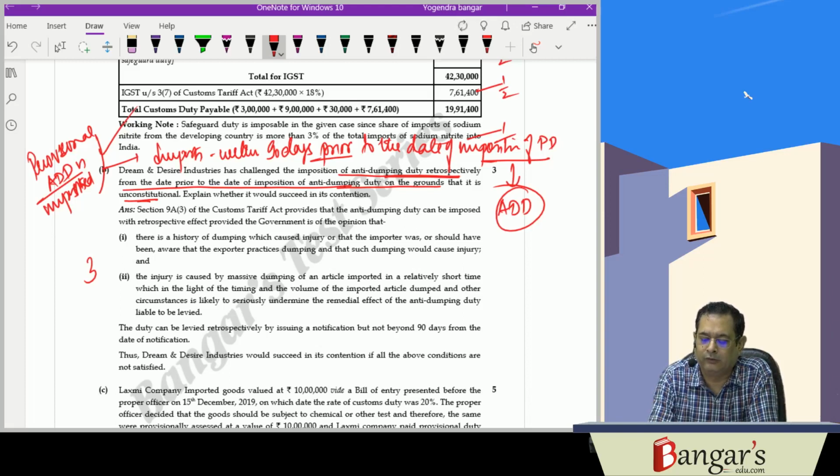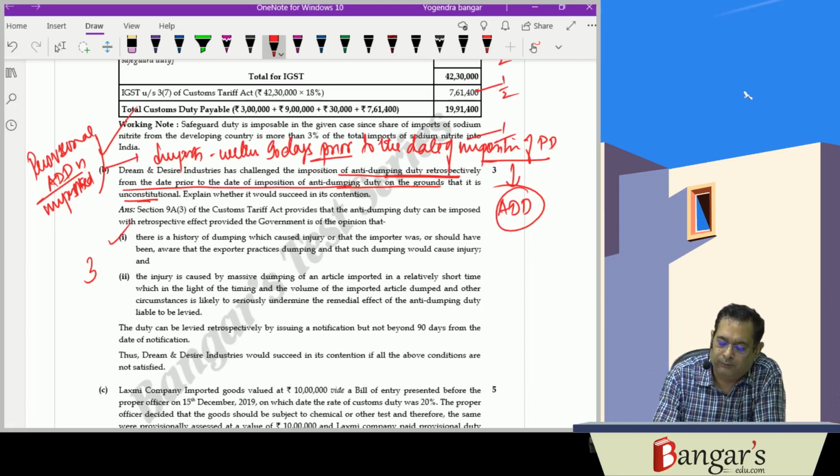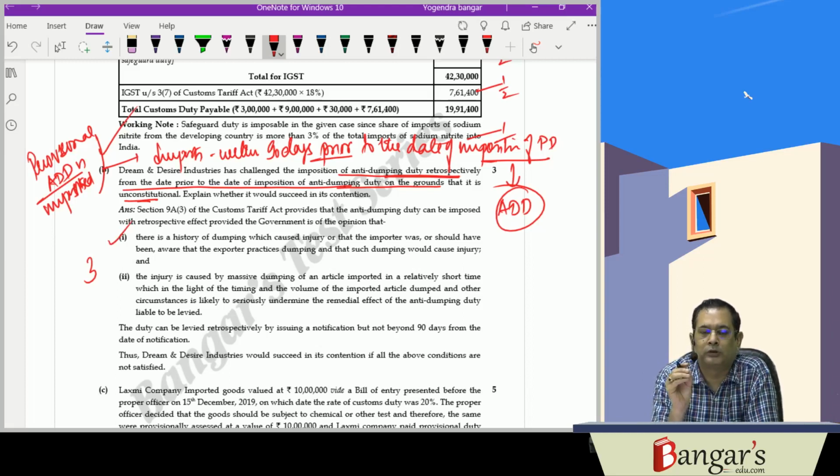If these conditions are satisfied, then they can levy retrospectively also. So, here there is a history of dumping which has caused injury to the importer, or here the importer is aware that exporter practices dumping, and that dumping would cause an injury, and the injury is caused by massive dumping of an article imported in relatively short period of time.